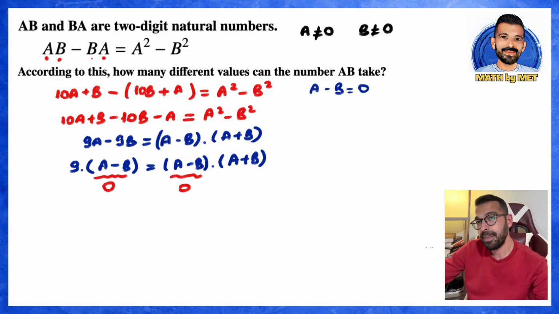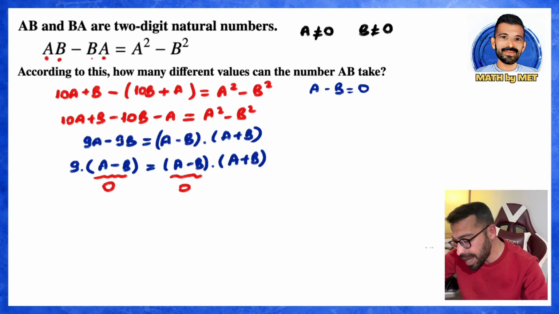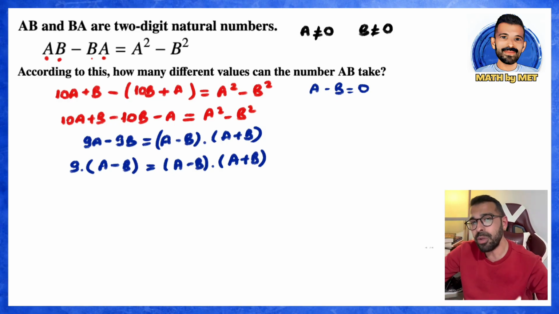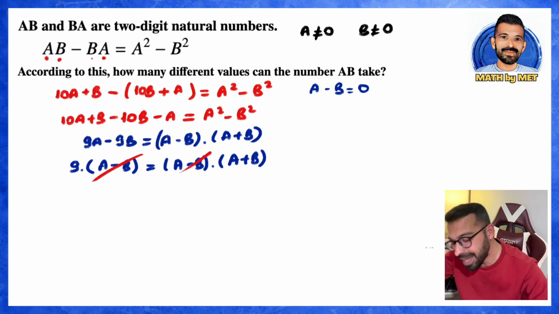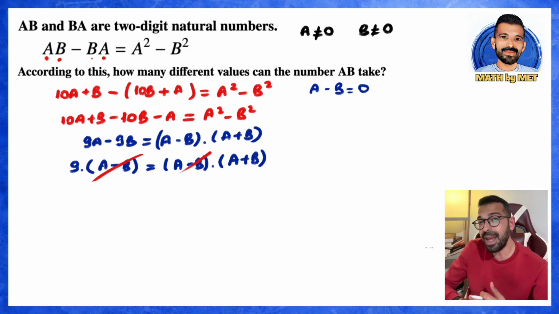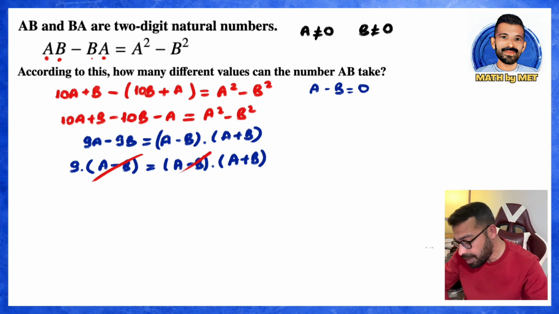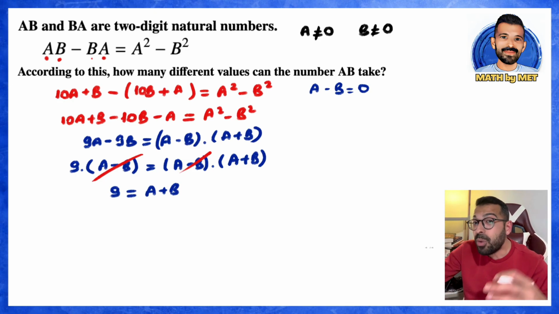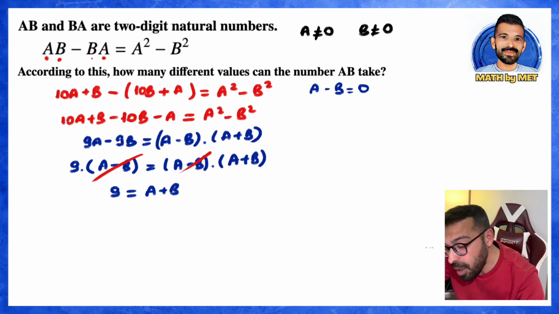What else could it be? You could also do something like this. Teacher, I wouldn't put any of those zeros here. Without putting those zeros, I would say this. Teacher, the A minus B terms on both sides of the equation cancel out. Yes, when the A minus B terms on both sides of the equation cancel out, what do we get? We'll get 9 equals A plus B. So as a separate solution, we also found that A plus B equals 9.